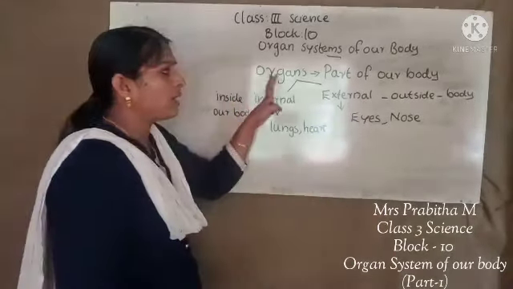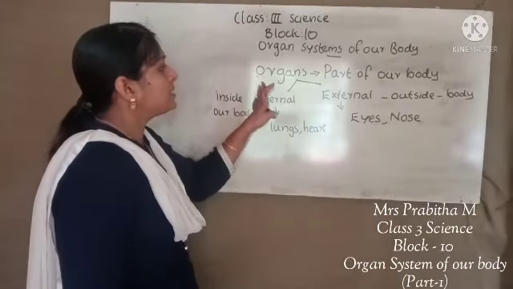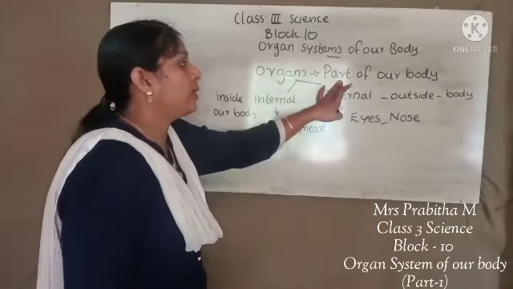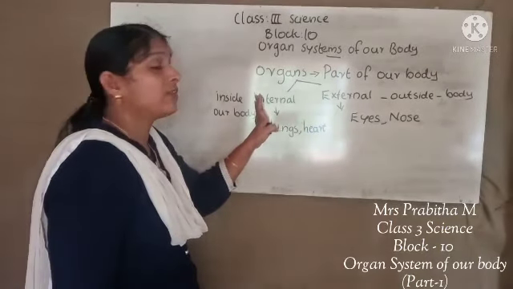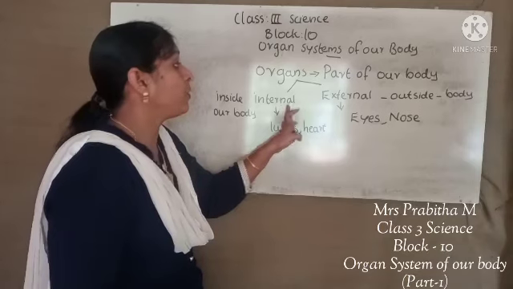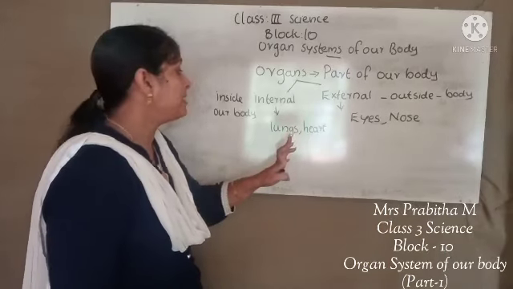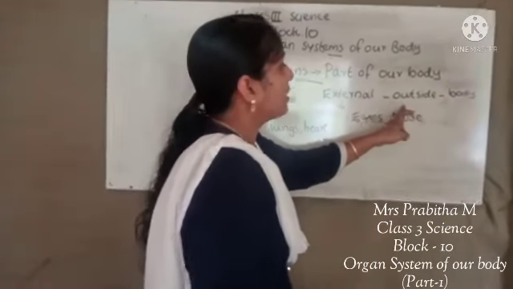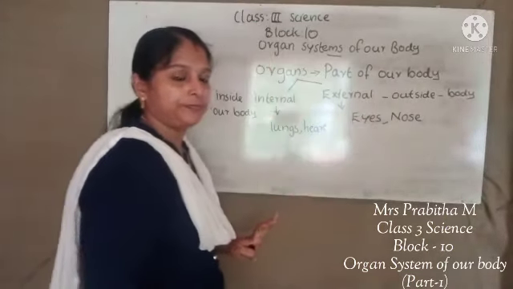So what are organs? Everybody understood, right? Organs are the parts of our body. Then which are the different types of organs? Internal organs and external organs. Internal organs are inside our body. External organs are outside our body.